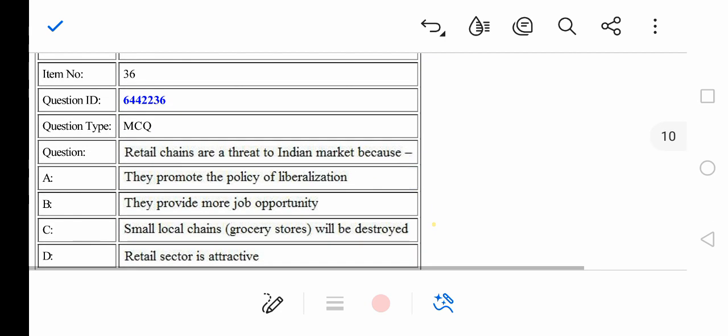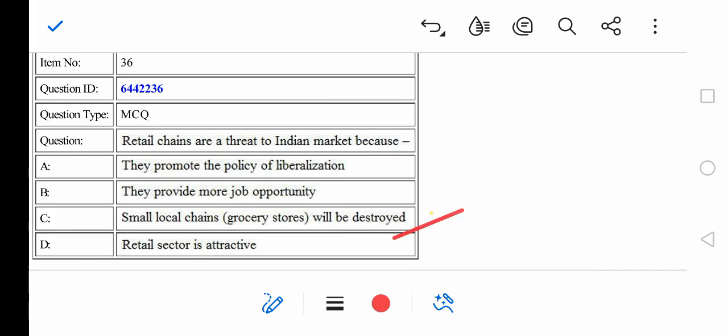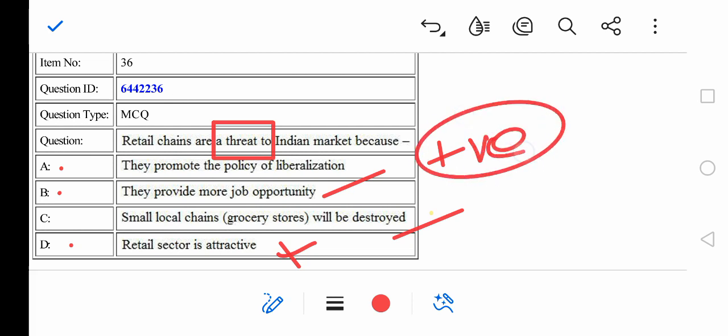Retail chains are a threat to Indian markets because they promote policy of liberalization, they provide job opportunities, small local chains will be destroyed, retail sector is attractive. Look at what the question asks: it asks about threat. And if you see option A, option B and option D, they all are positive, but what is asked is threat. So if we go ahead with this mindset also, we can get our question right. That is option number C.